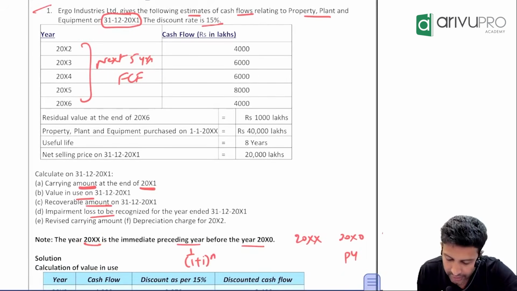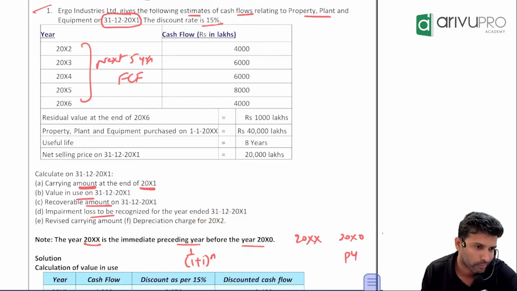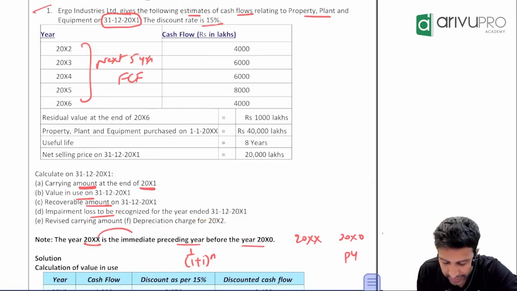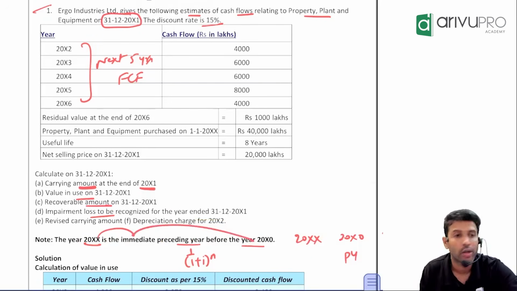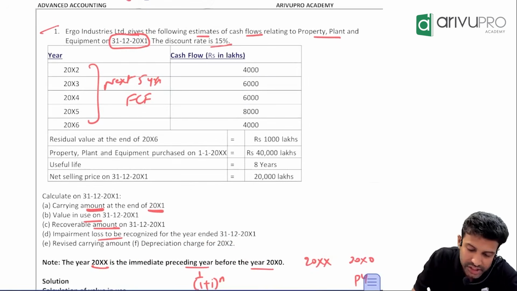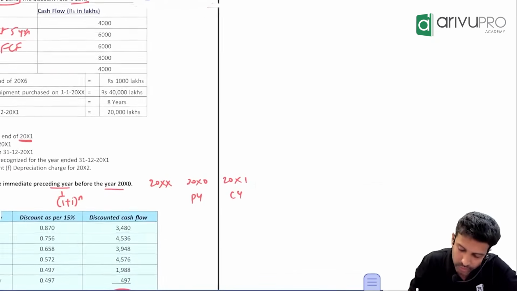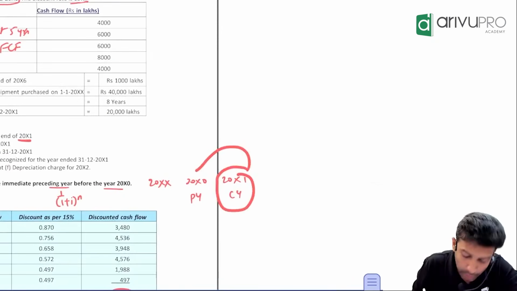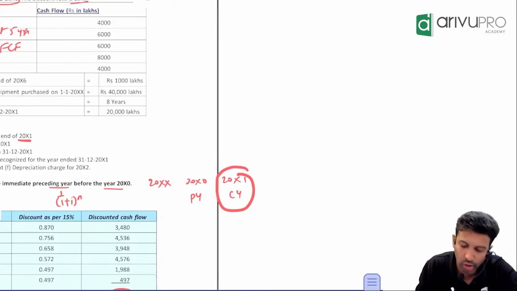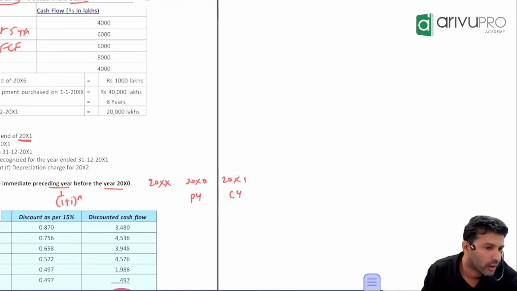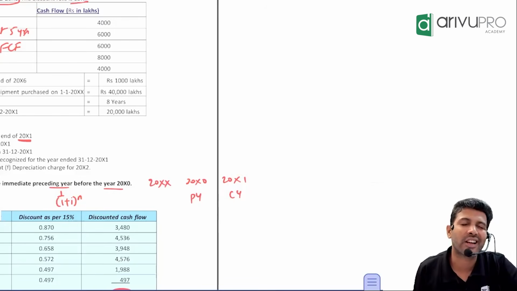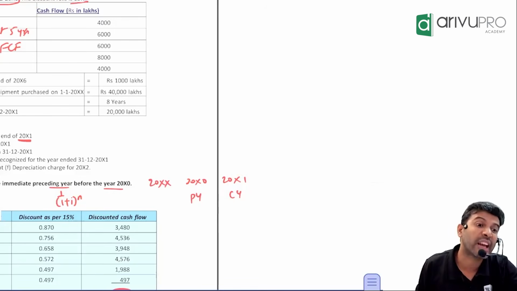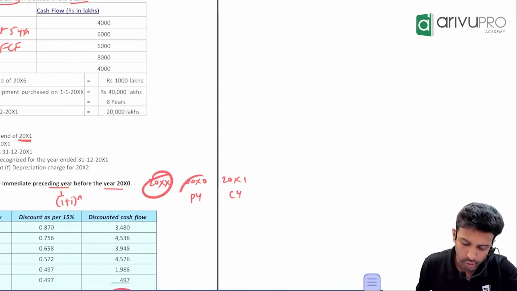20XX is the immediately preceding year before 20X0. We are in which year now? 20X1. Previous year is 20X0, and before this it becomes 20XX. That's what they're trying to say. That means you purchased the asset how many years back? 3 years. 1, 2, 3.